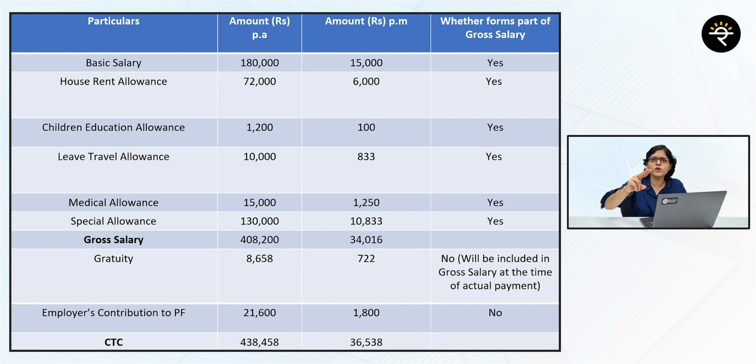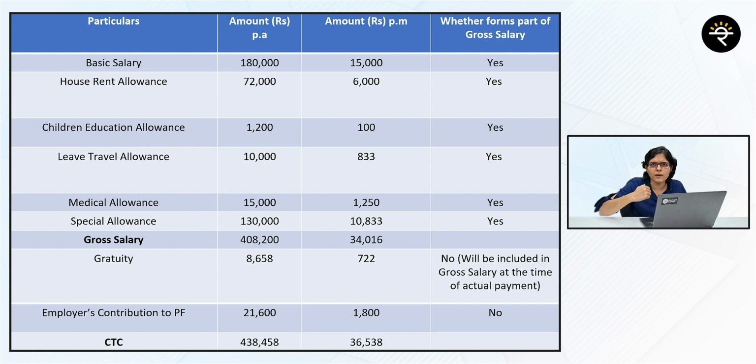Now, which are the two components which are missing from this gross salary figure? In our example, these are gratuity and employer's contribution to PF. Now, please understand, in our example, gratuity of almost 8,600 plus was forming a part of your CTC.